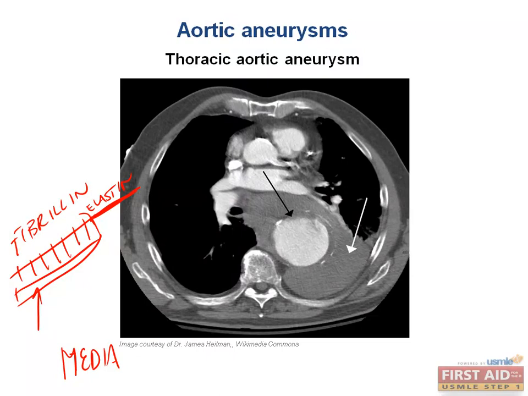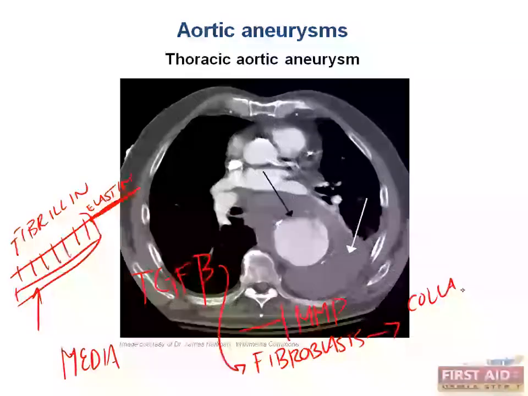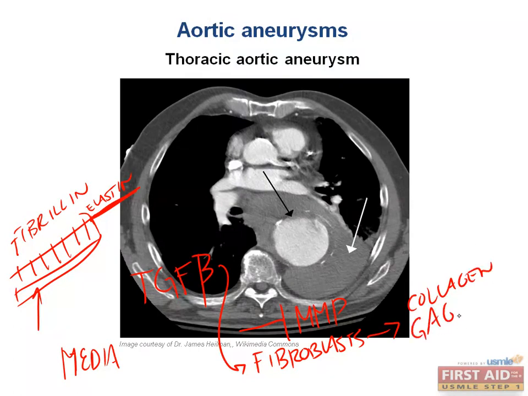So remember, we said abnormal fibrillin is unable to limit the signaling of transforming growth factor beta. Too much TGF-beta means that we tell fibroblasts to make tissue all the time, in addition to limiting the matrix metalloproteases that are supposed to help regulate some of the tissue turnover so that we always have healthy, viable tissue. So we just start tacking on collagen, glycosaminoglycans, and elastin at uncontrolled rates. This causes a very weak and floppy layer within the media, and it can also be seen anywhere where elastin is supposed to be, such as on heart valves.